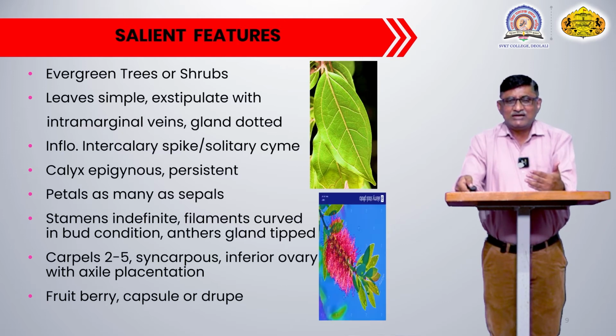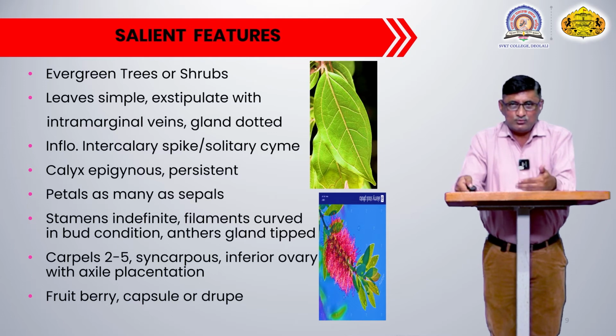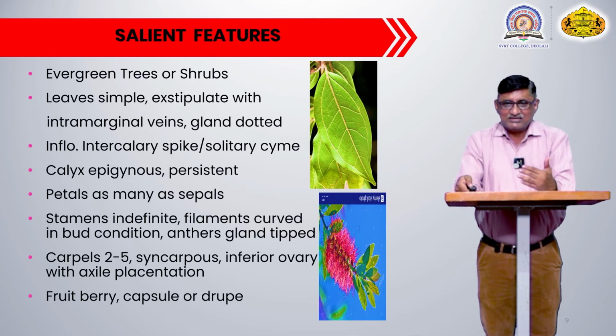You can also see another image. That image is showing the intercalary spike inflorescence. Behind the spike inflorescence there is a vegetative branch, and also next to the spike inflorescence there is a vegetative branch, and in between these two vegetative portions the inflorescence is located. Means after development of the inflorescence the vegetative growth continues later on, and this develops an intercalary spike kind of inflorescence.